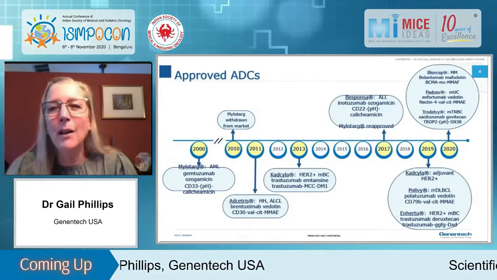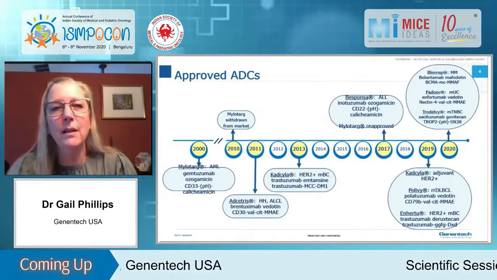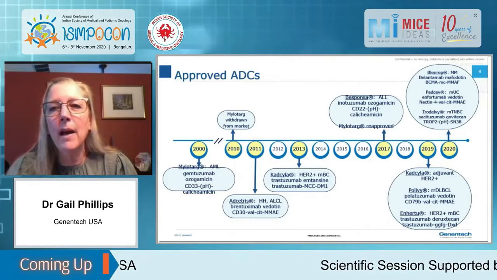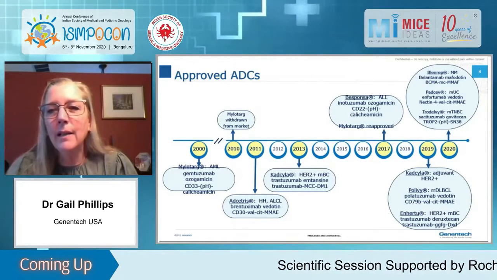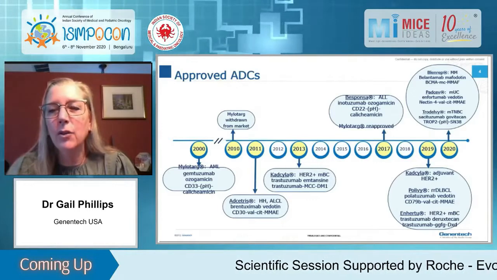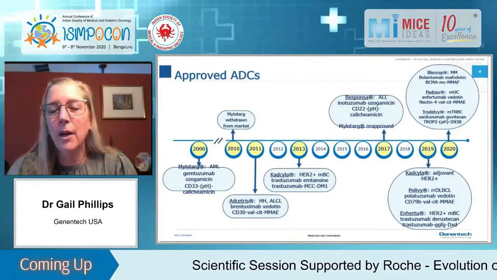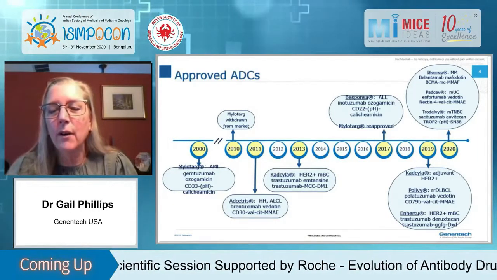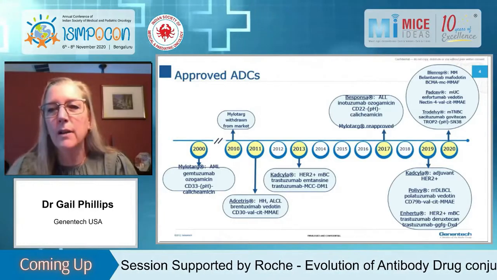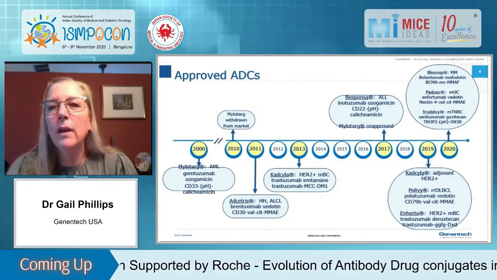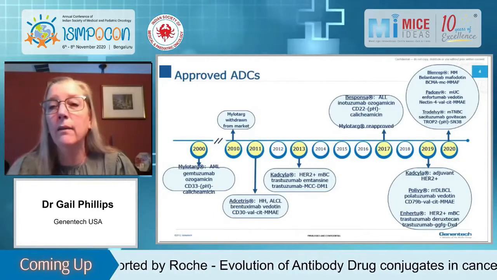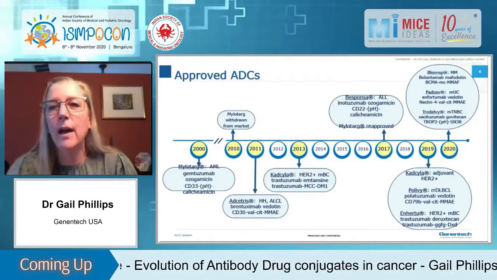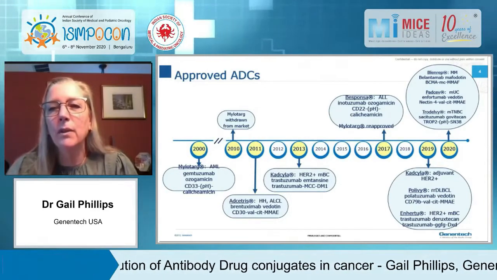So very interestingly, Mylotarg was reapproved in 2017 with a more restricted label. Besponsa was approved for ALL. In 2019, Kadcyla got the indication for treating adjuvant HER2-positive disease in patients that have residual disease. Trodelvy was approved for diffuse large B-cell lymphoma, and Enhertu was approved for HER2-positive metastatic breast cancer. And then in 2020, we have Blenrep, the most recent one, for multiple myeloma, Padcev for metastatic bladder cancer, and Trodelvy for metastatic triple-negative breast cancer.